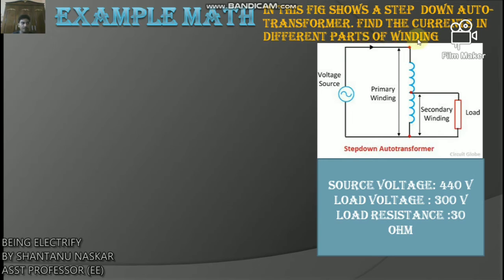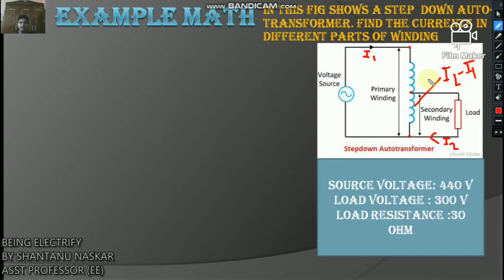So you have to find the current I1 going through here, the current I2 going through here, and the current going through here is I2 minus I1.